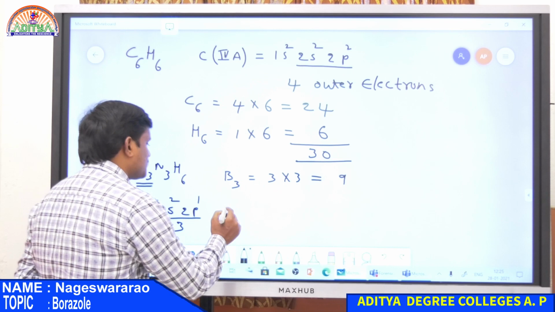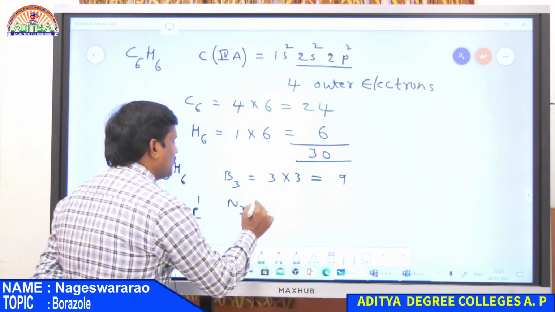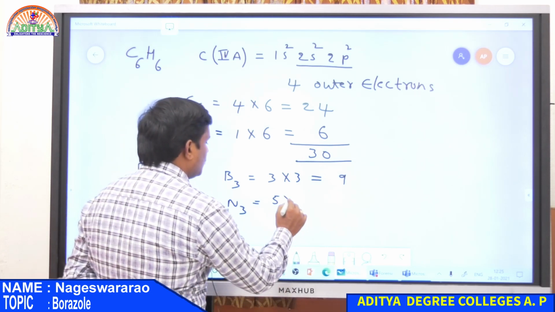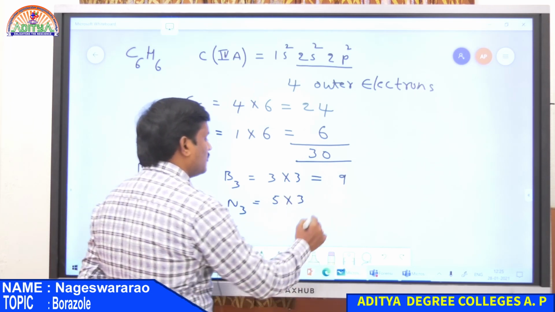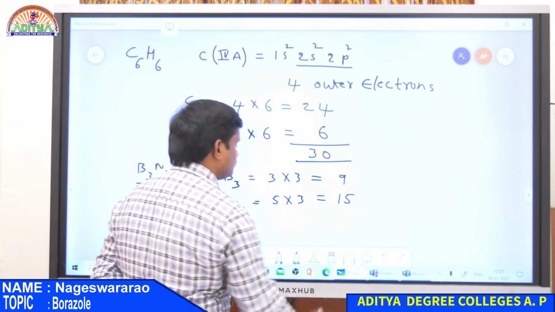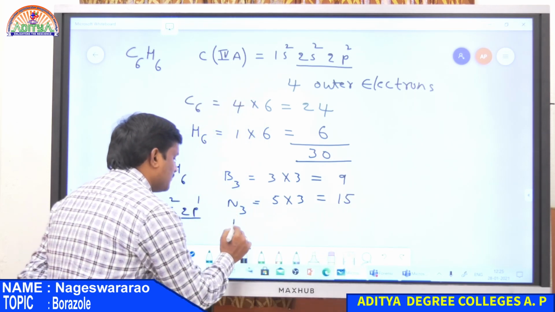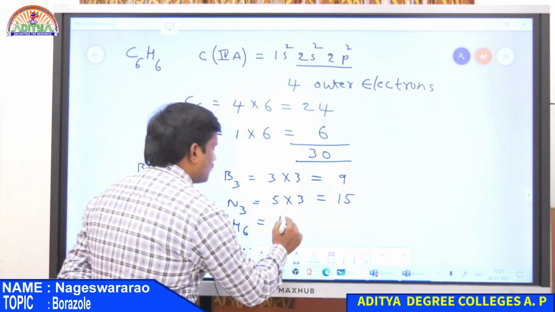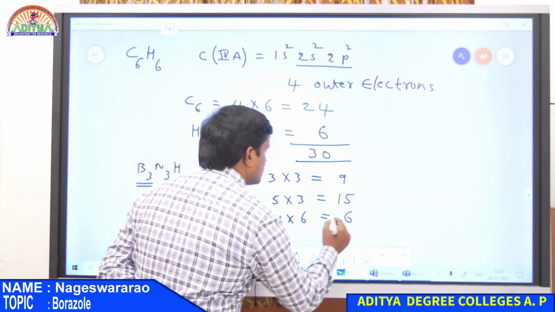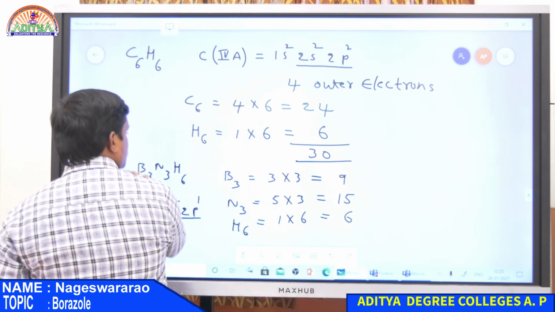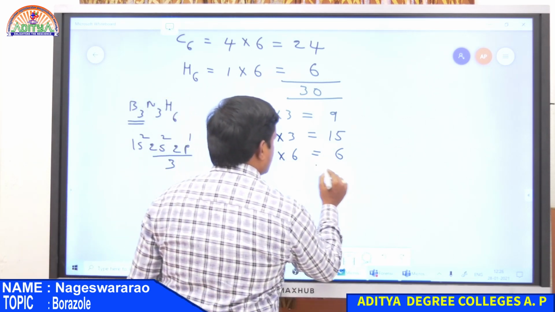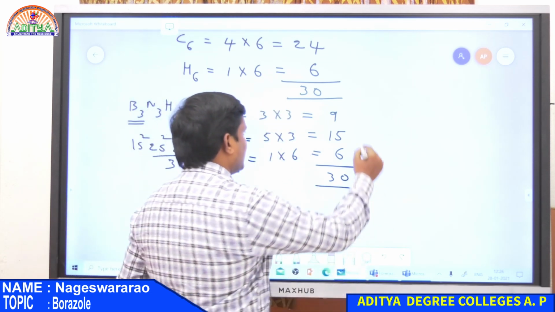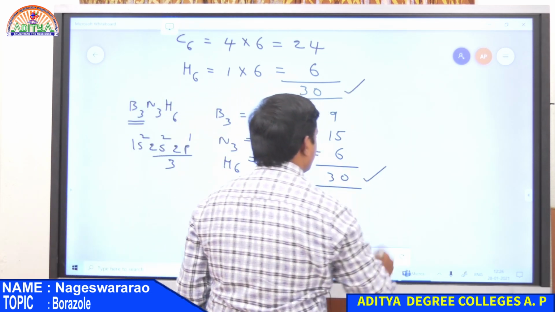And then nitrogen. Nitrogen is a 5th group element. So it is having 5 electrons at outer shell and also here 3 number of nitrogens are there. Therefore total electrons is equal to 15. And next hydrogen. 6 hydrogen atoms are there, each hydrogen having only 1 electron. Therefore 1 into 6, that is equal to 6. Now total. So total 9 plus 15 plus 6, that is equal to 30. Therefore benzene having 30 electrons as well as borazole having 30 electrons.